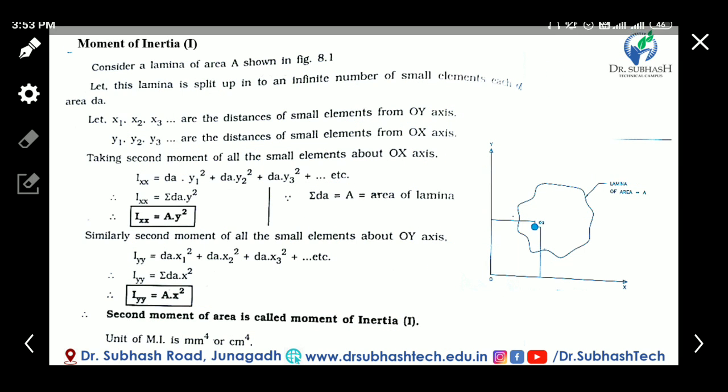Now, moment of inertia is of two types: moment of inertia about area, that is area moment of inertia, and mass moment of inertia.